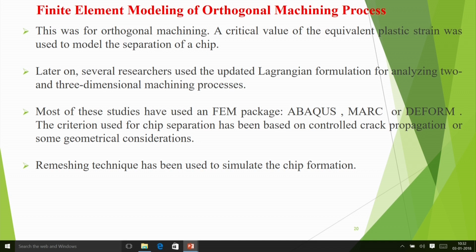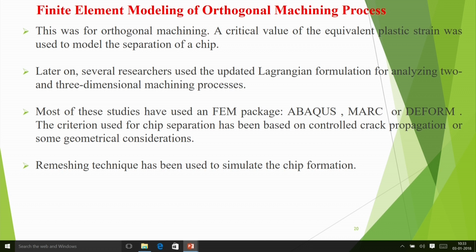Later on, several researchers used updated Lagrangian formulation for analyzing 2 and 3 dimensional machining processes. Most of these studies have used FEM packages. Abaqus is one FEM package, Marc is another one, Deform is another one. Deform is very user friendly, it is used for metal forming and metal cutting studies, and in the other packages you have to do some work, but they may have more flexibility.